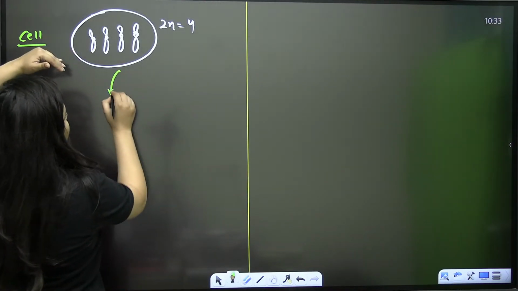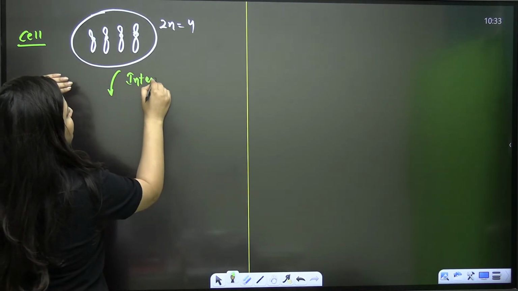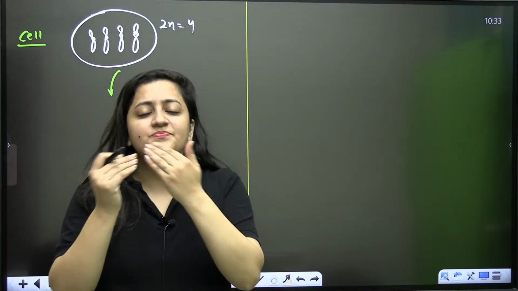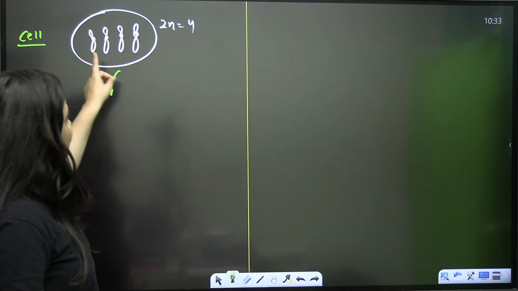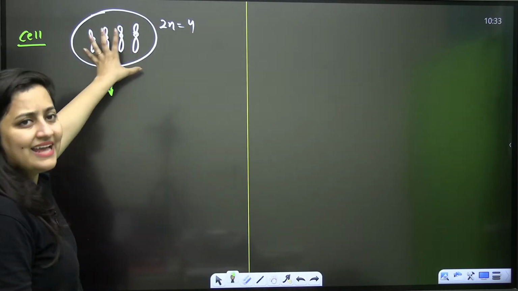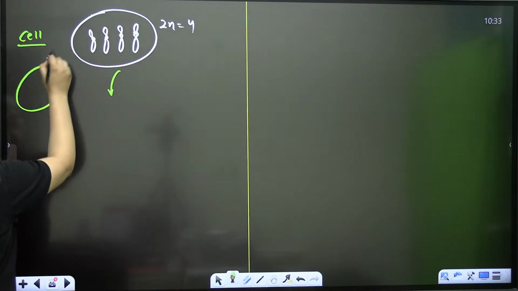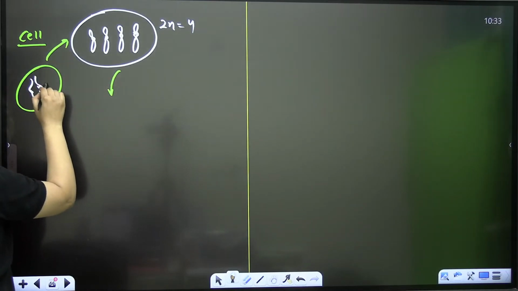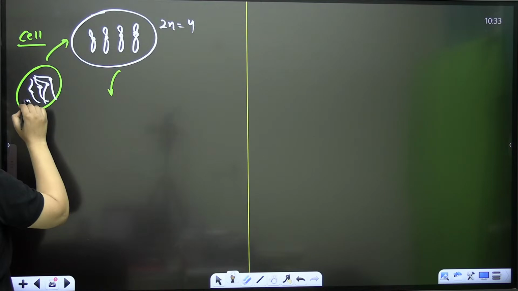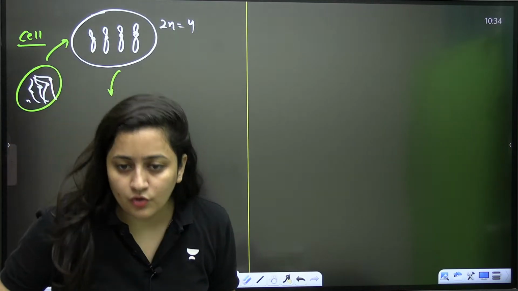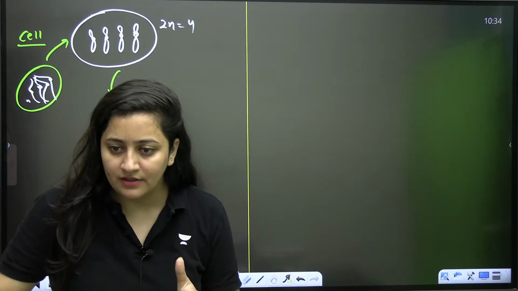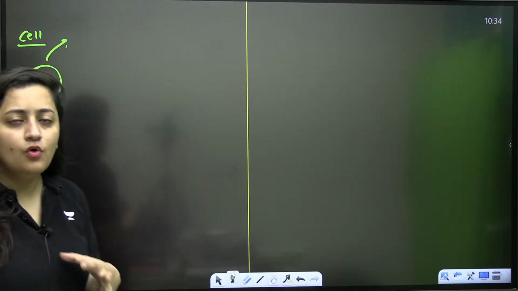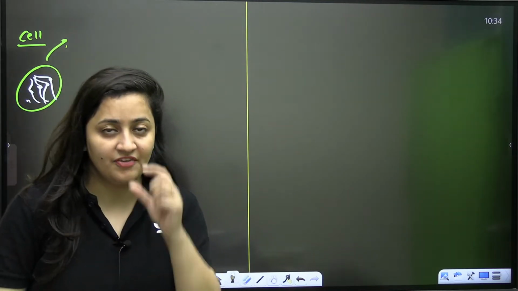So you know that a cell before division, first of all there will be the interphase, the resting phase where the cell is preparing itself for the division. Right now no doubt I'm showing the chromosomes like this, but you know when the cell is in the interphase, this genetic material is tangled. This genetic material is not condensed at all. You know about it, yes or no? No doubt I'm giving you the example of a cell where the number of chromosomes is 4, but when it is the resting state, the interphase.